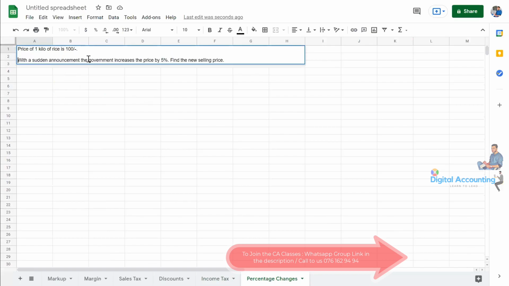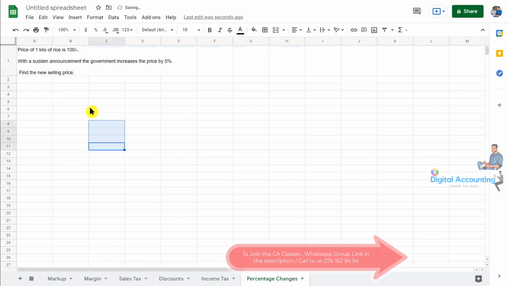So this is the question. Price of 1 kilo of rice is rupees 100. With a sudden announcement, the government increases the price by 5%. Then find the new selling price. I have already taught about this.